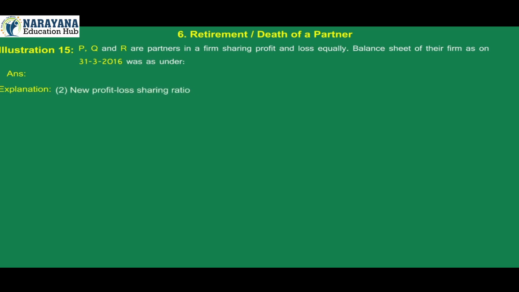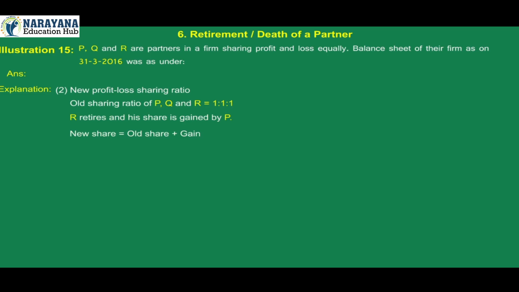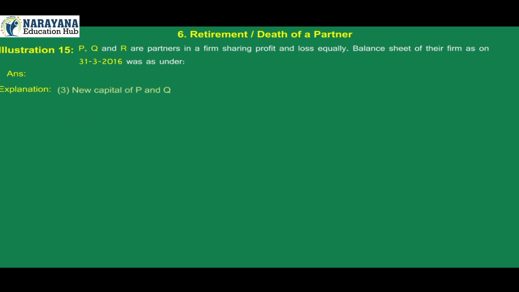2. New profit loss sharing ratio. Old sharing ratio of P, Q and R is 1:1:1. R retires and his share is gained by P. New share is equal to old share plus gain. Therefore, P's share is 1 by 3 plus 1 by 3, which is 2 by 3. Q's share is 1 by 3 plus 0, which is 1 by 3. Therefore, new profit loss sharing ratio is 2:1.